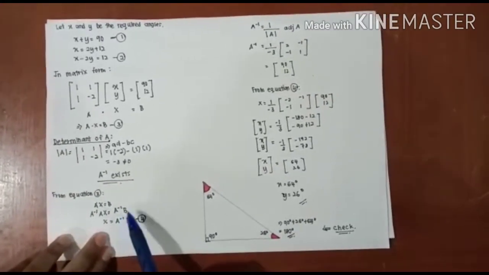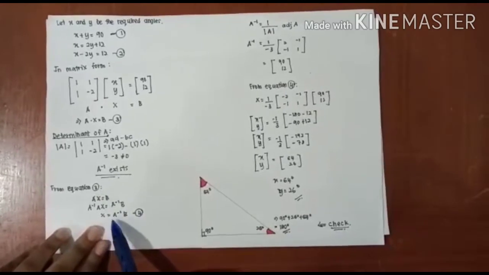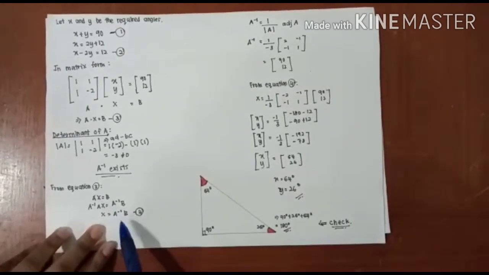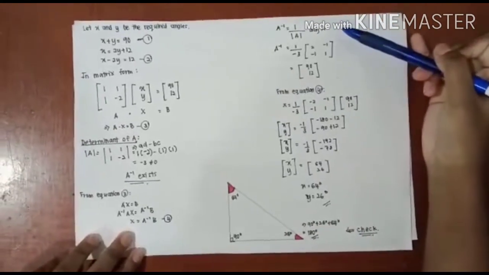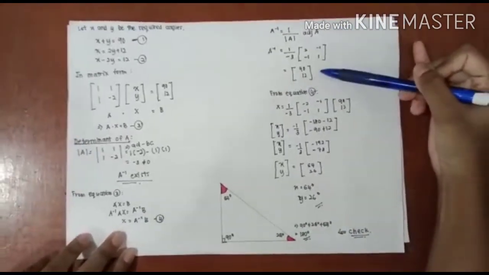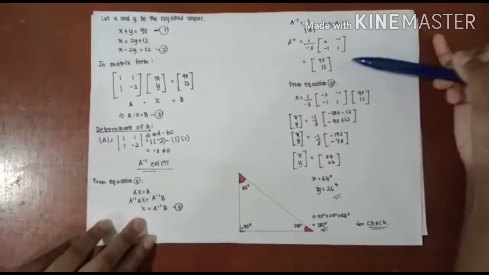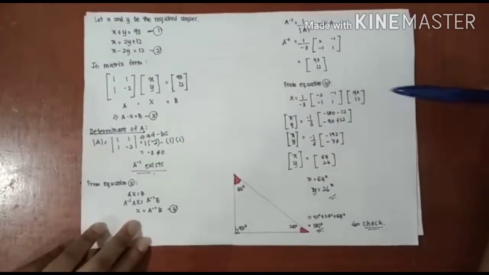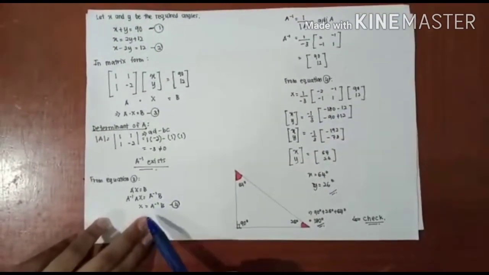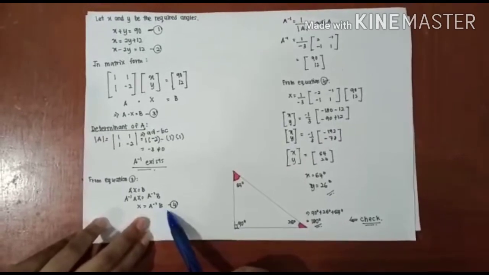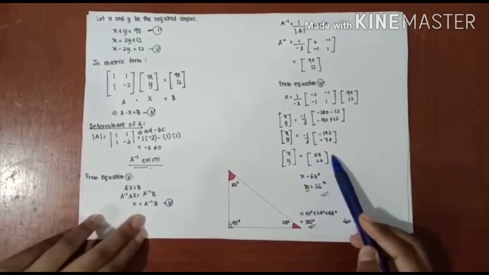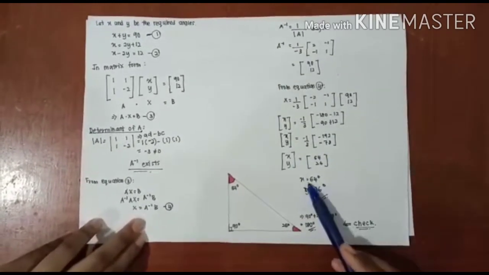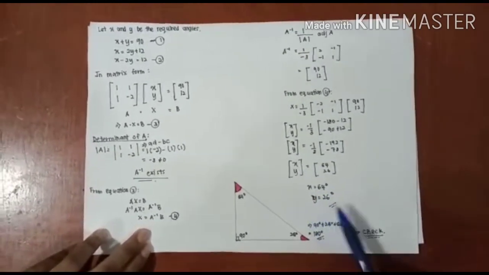From the third equation we get to know that AX equals B, and we multiply both sides by A inverse, so that we get X equals A inverse B, where that will become our fourth equation. From that we get A inverse, with B being 90 and 12. From that we substitute all our calculations in equation 4, which is X equals A inverse B. From that we get to know that x and y equal 64 and 26. x equals 64 and y equals 26.